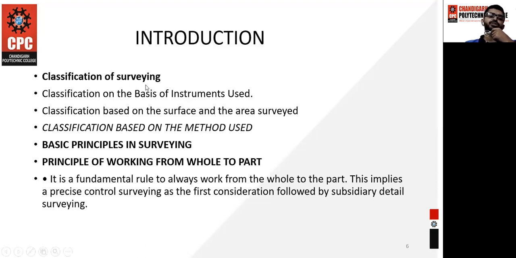So, classification of survey based on the instrument used. If I tell you, the chain survey is the first instrument. Then we have the compass survey, and then the theodolite survey. Then we have another sort, the tacheometry survey. These are the instruments used in the classification of surveying.